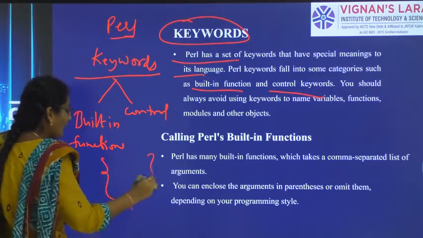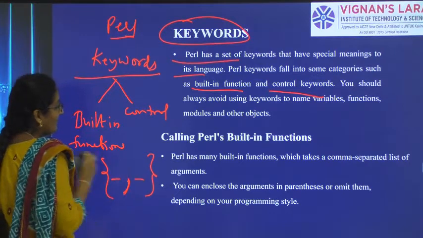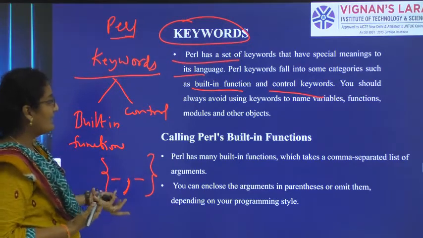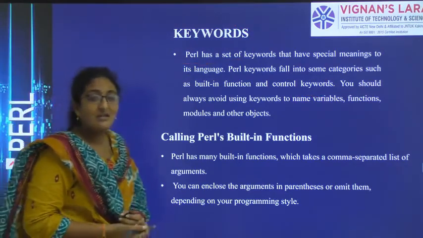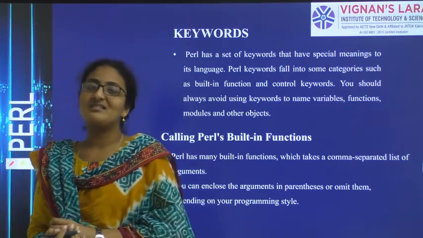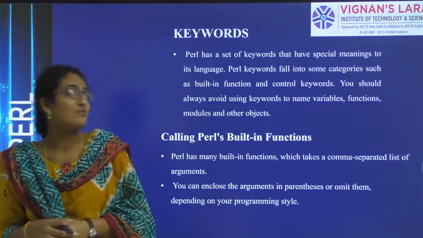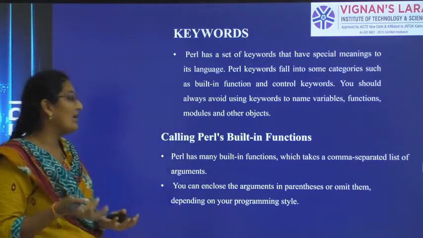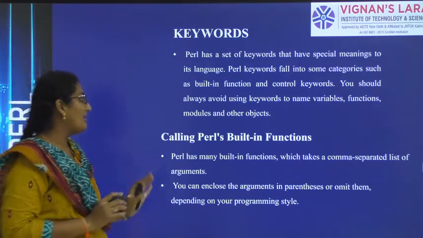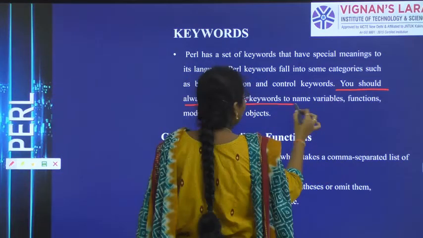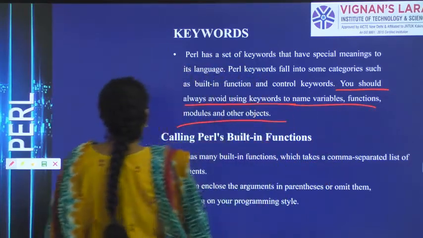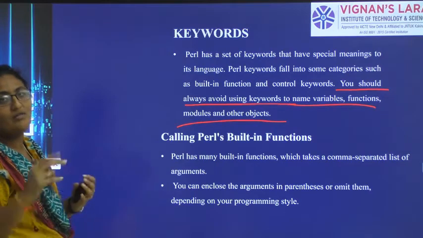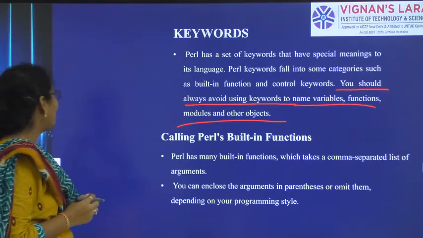So if we have a list of arguments, we use a comma to separate that list of arguments. You can enclose these arguments in braces, or you can leave the braces out. The point is, the Perl programming language has special keywords with special meaning, and these keywords can be divided into two types: built-in functions and control keywords. The important point is, you should always avoid using these keywords to name variables, functions and other objects. And finally, you can represent the arguments separated with commas using braces, or you can avoid the braces also.